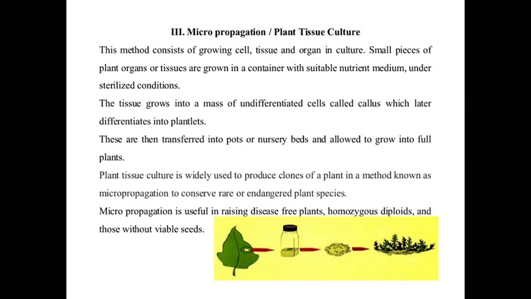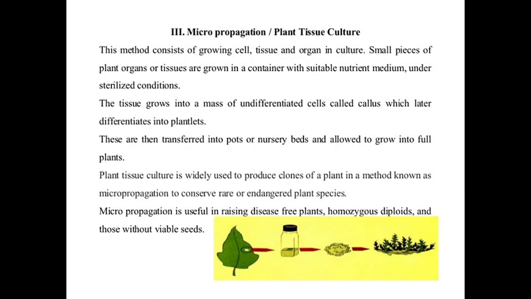This method consists of growing cells, tissues, or organs in a culture medium. Small pieces of plant organ tissue are grown in a container with suitable nutritive medium under sterilized conditions. Any cell, tissue, or organ of any plant is taken out and placed in a container with a suitable nutritive medium made up of agar and other nutrients or minerals required for its proper growth and development.